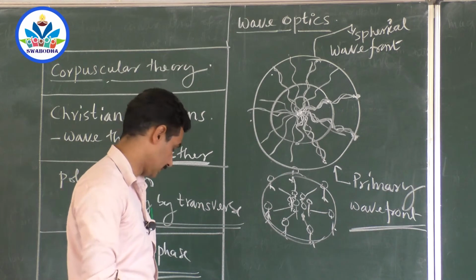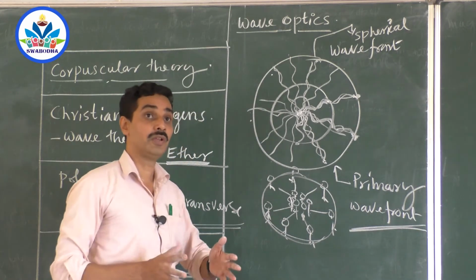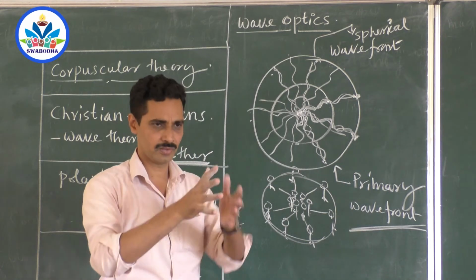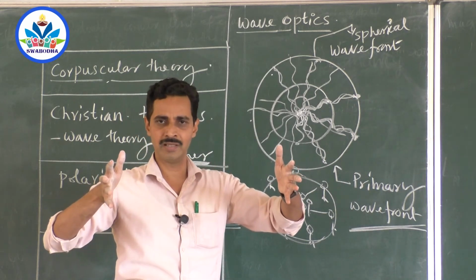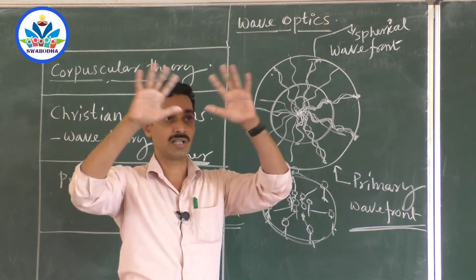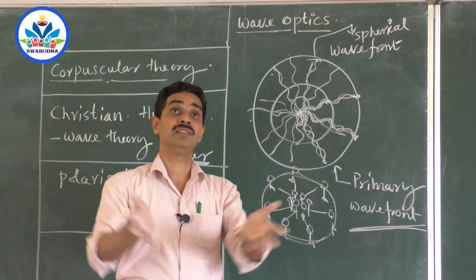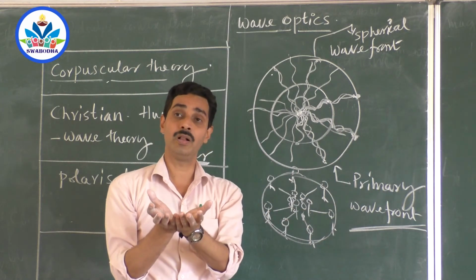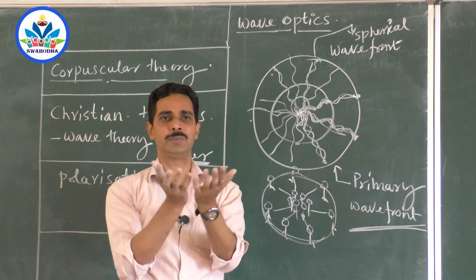Now the question is, how does this wavefront grow? Now if you switch on a bulb, just stop it once. You have a wavefront, an imaginary sphere around the bulb, which is a collection of light energy which is in the same phase. That surface of the sphere is the point of same phase for all the waves. Okay, that is a sphere.